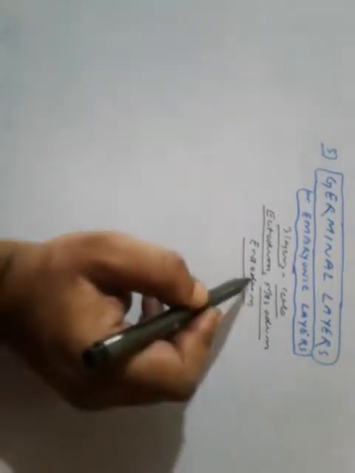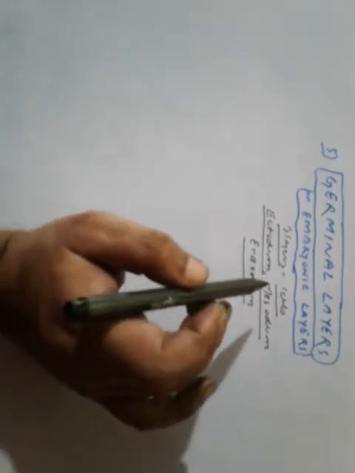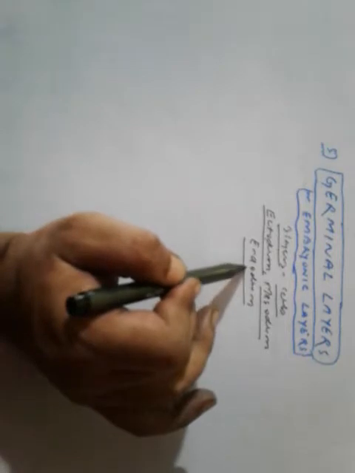These three layers of cells give rise to different body parts of an animal, so they are called embryonic or germinal layers.